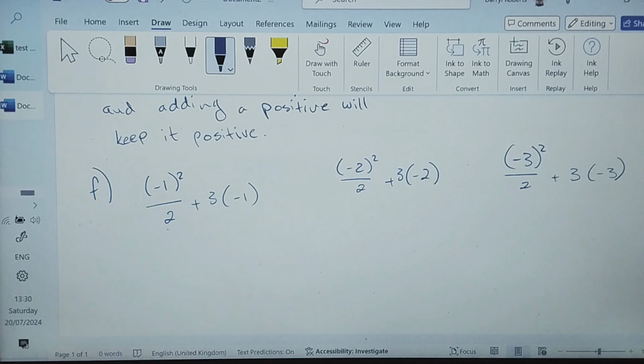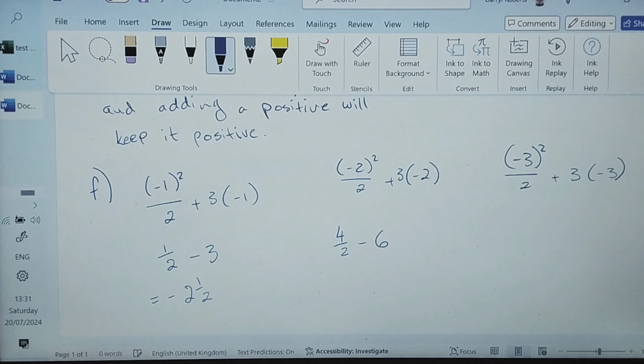Well, -1 squared is 1, so that's 1 over 2. Then 3 times -1 is -3. So I've got a half minus 3, which equals -2.5. For the next one, we've got -2 squared, which is +4 over 2, minus 3 times 2, which is 6.